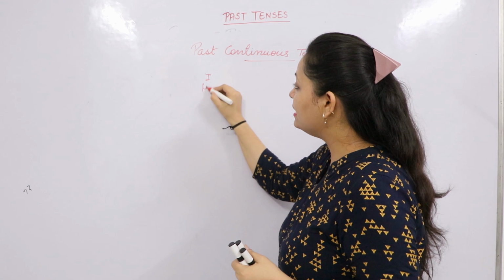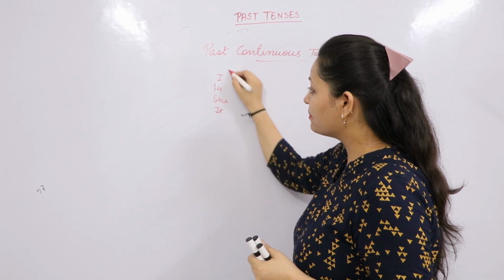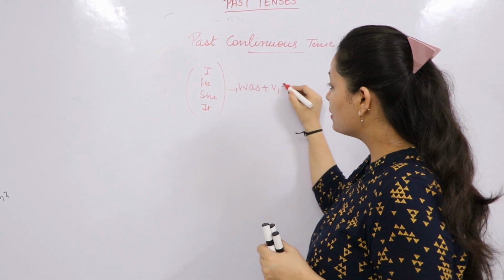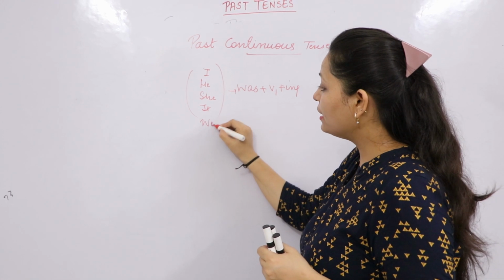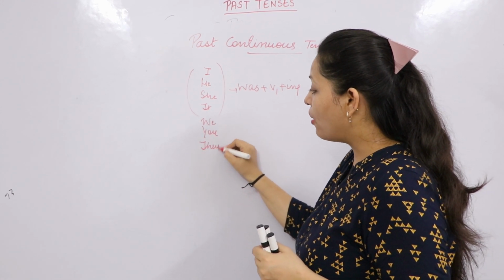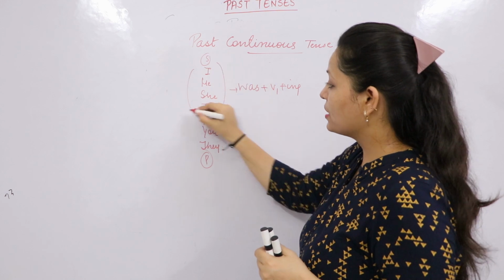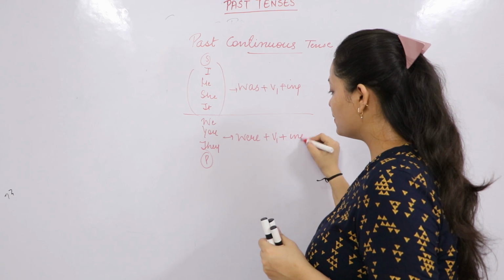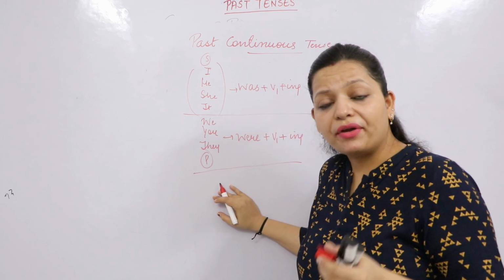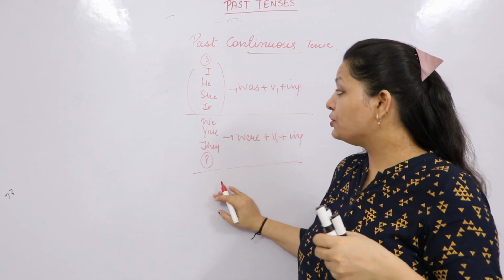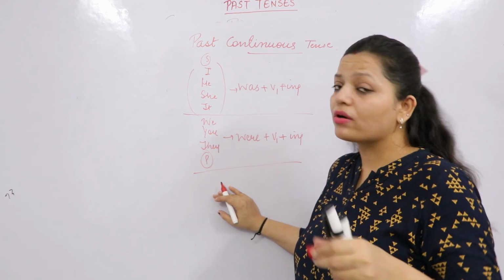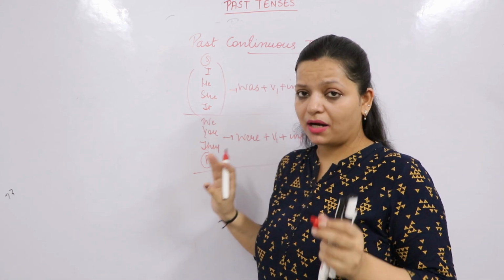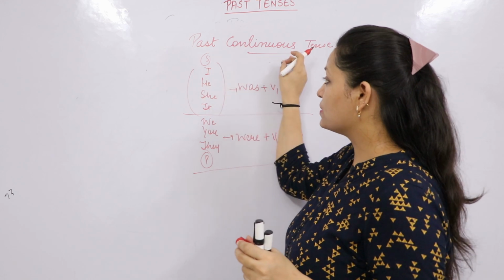With I, he, she, and it, that means anything singular, we use was plus V1 plus ing. With we, you, and they, or anything plural, we use were plus V1 plus ing. Simple. We were going, they were asking us, you were doing that thing, he was coming to office, you were going to your home. So whatever was happening in the past, we call that past continuous tense.